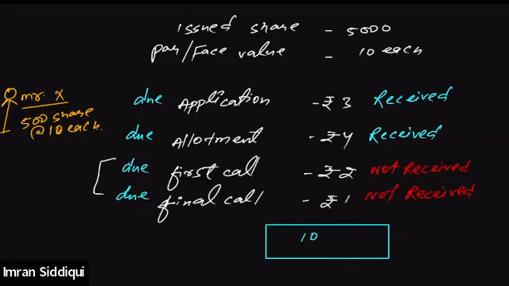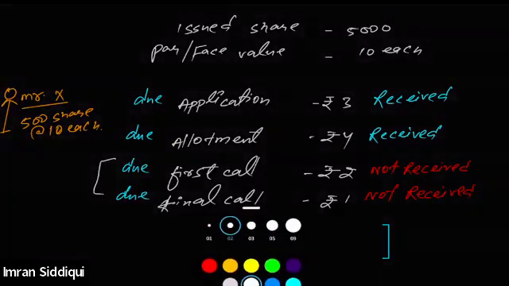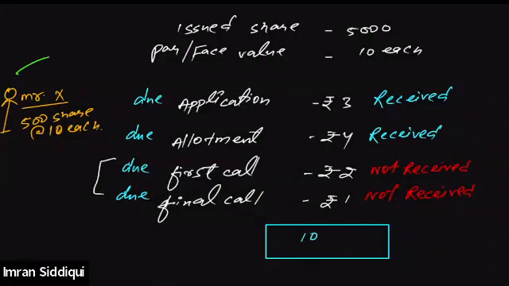And then the company asked him to pay the final call. That means when the final call was made due, he did not pay the final call as well. Now, after waiting some time, the company issues a notice to Mr. X regarding the payment of the first and final call.